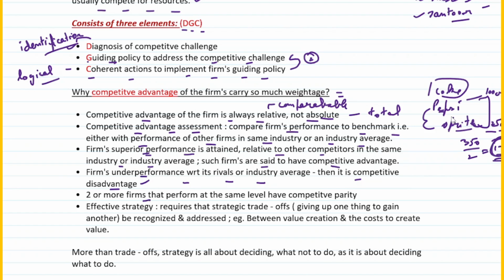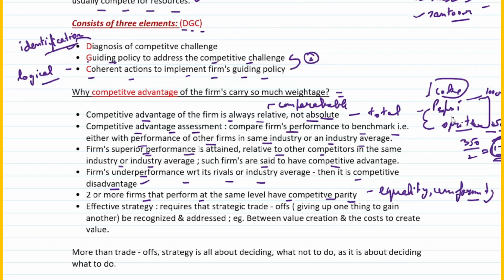Then 2 or more firms that perform at the same level have competitive parity. What do you mean by parity? Parity means equality, or rather you can even say uniformity. So if you have 2 companies at the same level, say Pepsi and Coke, they are said to have a competitive parity. That means 2 or more firms that perform at the same level, they both are performing at the same level. That means they have a level playing field, and they are said to have a competitive parity.